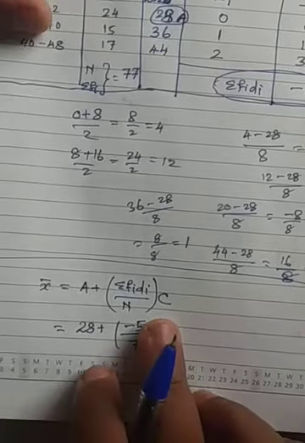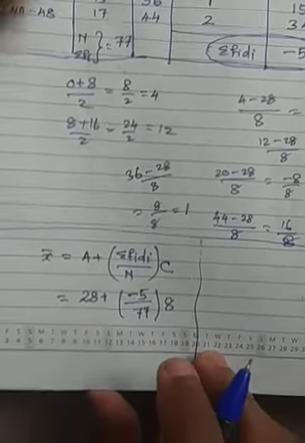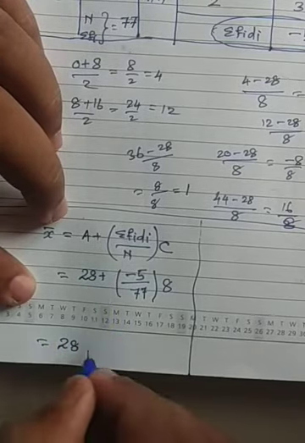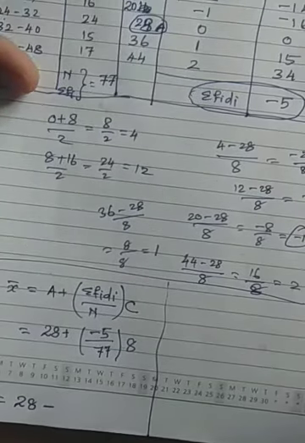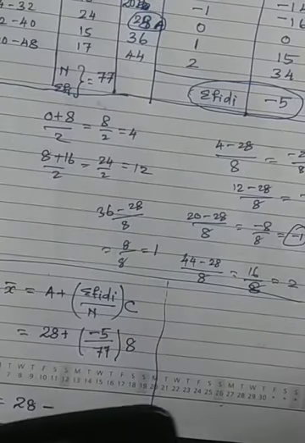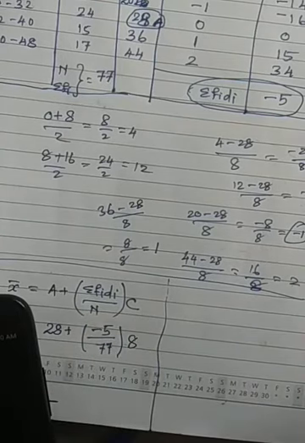C value is what we are getting? You have taken C as 8, right? So this C value is 8 we are getting. So this is 28 only. So 28 plus into minus minus. Now I am using calculator for our understanding. Easily we can do this problem. So just a minute. See here what I am having. First I am multiplying 5 into 8, and then after this we need to do the calculation.